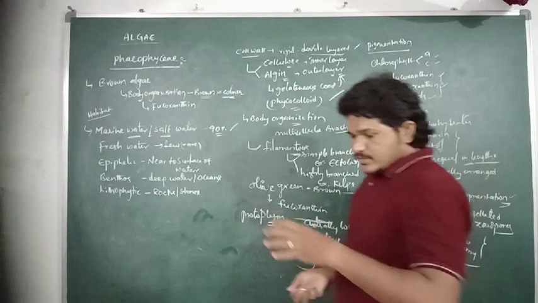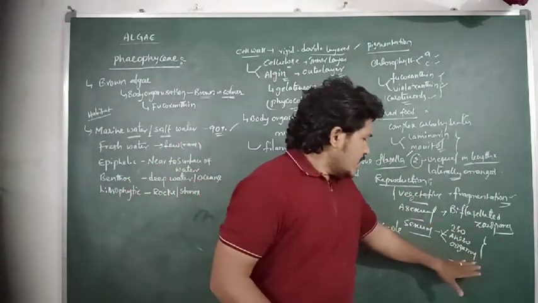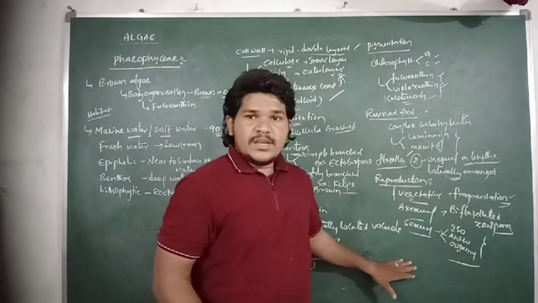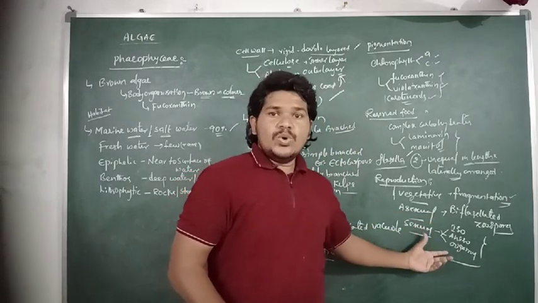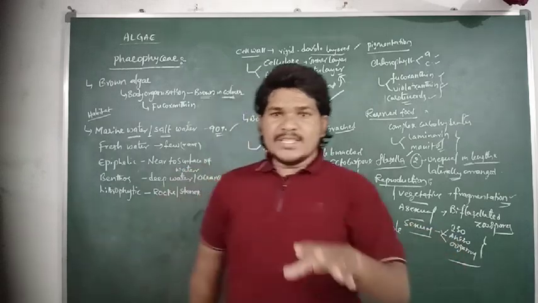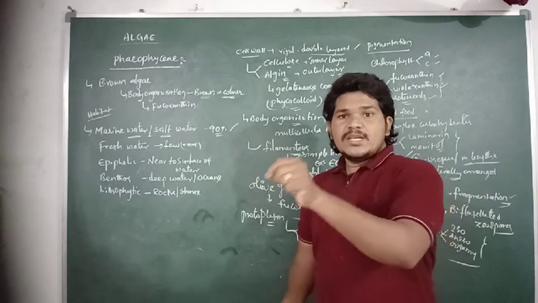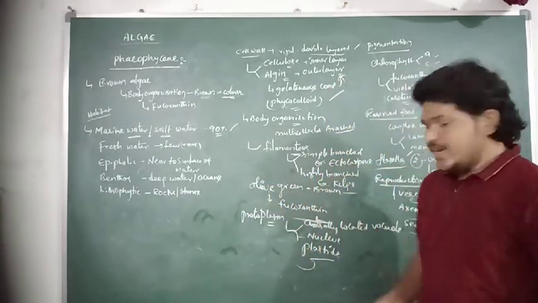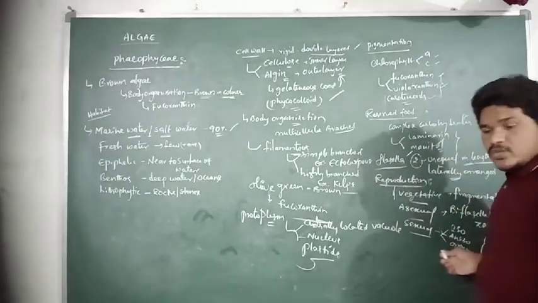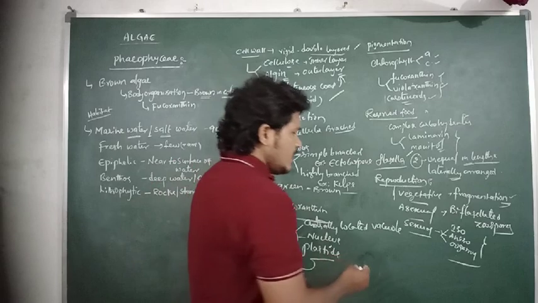But the species of algae which mostly grow in aquatic regions reproduce through oogamy. Oogamy is the fusion of one small male gamete with a non-motile large female gamete. In oogamy, the fusion of gametes takes place within the water.